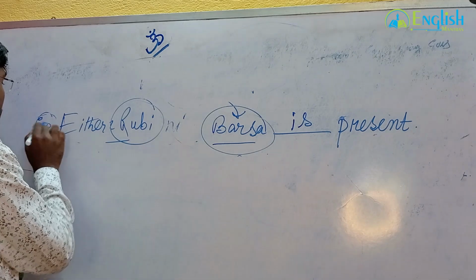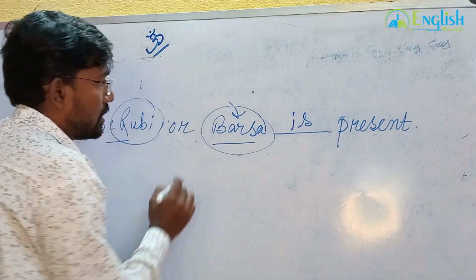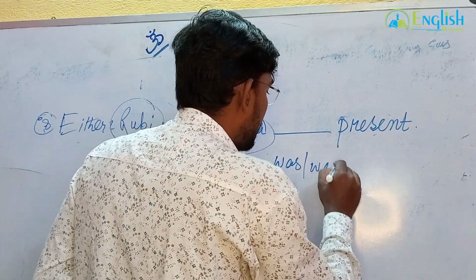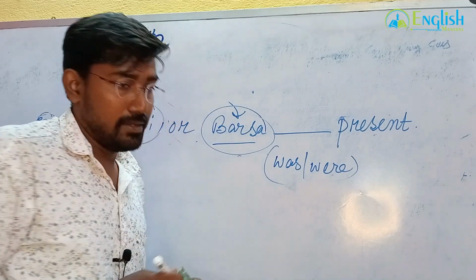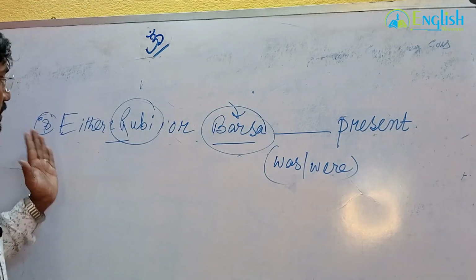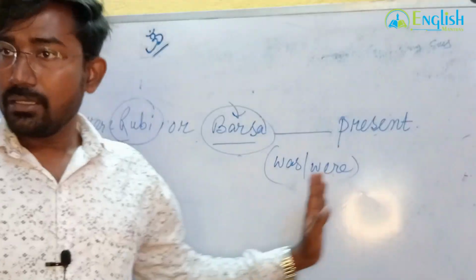Now, either. Number 8, right? Either Ruby or Barsha, was or were. In the last sentence we already discussed neither Ruby nor Barsha dash present.